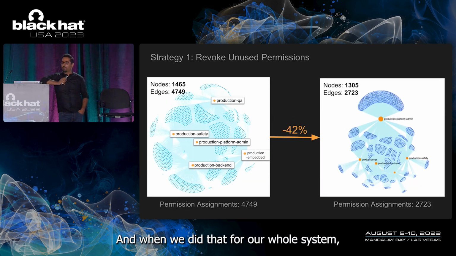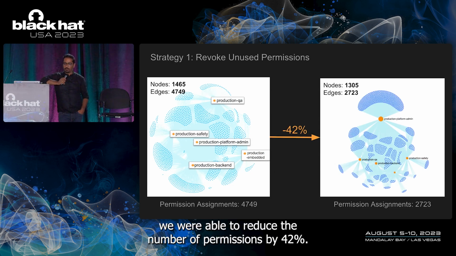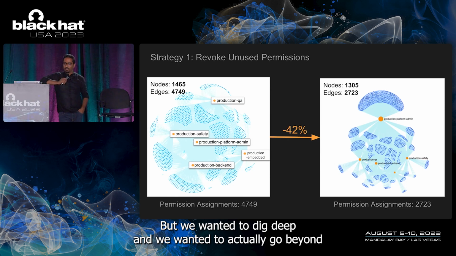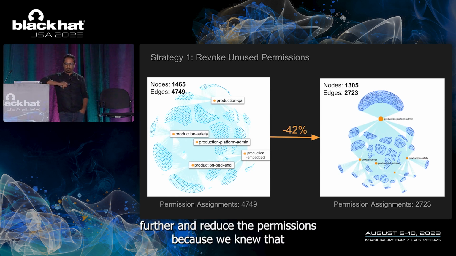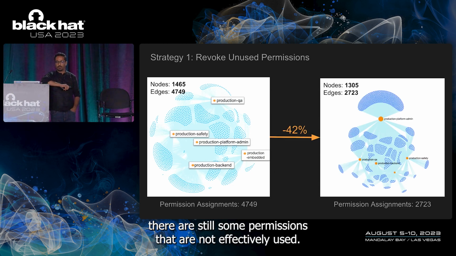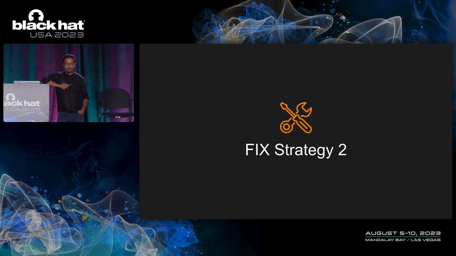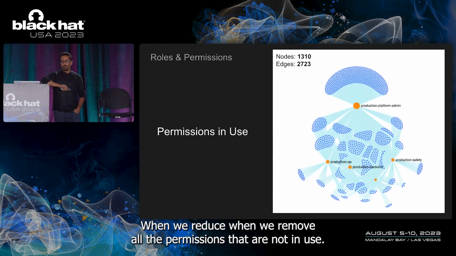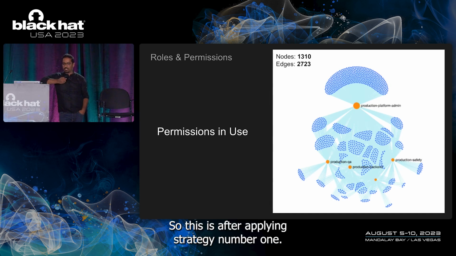And when we did that for our whole system, we were able to reduce the number of permissions by 42%. So this is a pretty good result, but we wanted to dig deeper and go further and reduce the permissions, because we knew that there are still some permissions that are not effectively used. So this is our graph when we remove all the permissions that are not in use, right? So this is after applying strategy number 1.